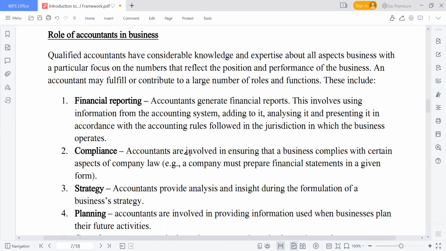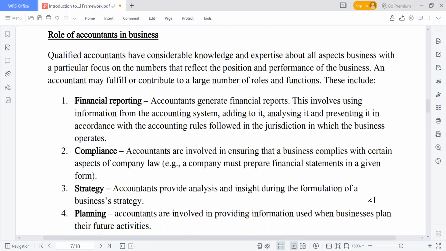So accountants can also help in formulating strategy. If this organization is making losses, we can provide a good strategy for them. So maybe the reason why you are making losses, why can't you change your strategy? And we have different strategies that an organization can use. You can use what we call cost leadership strategy, whereby your product or your service will be the lowest in the market. And if your product or your service is low, that means that more consumers will come in. So you can compete with price. What you just need to do is understand your business environment.